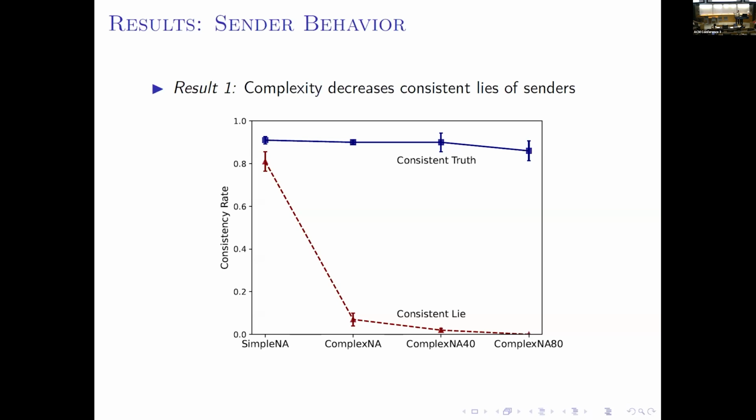But in contrast, in the red line, when senders lie, now it is based on the memory. There's a significant decrease when we move from simple to complex. And it decreases further with 40 and 80 attributes. So first of all, increasing complexity significantly reduces the sender's ability to construct a consistent lie.